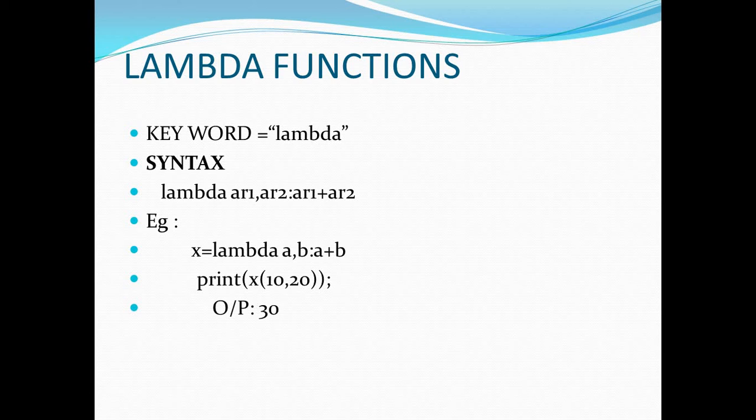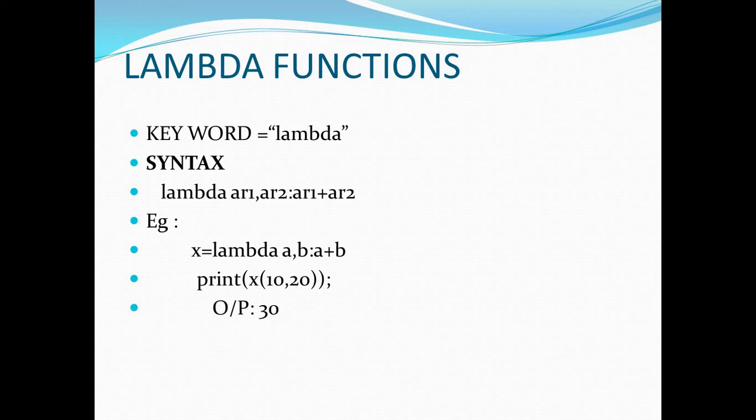What is the syntax? Lambda is the keyword, then argument 1, argument 2, separated by a comma. This is the structure you have to write: colon, argument 1 plus argument 2. What are the arguments? Like lambda a comma b colon a plus b. Arguments are nothing but a, b, c. So I have stored it in one variable called x.